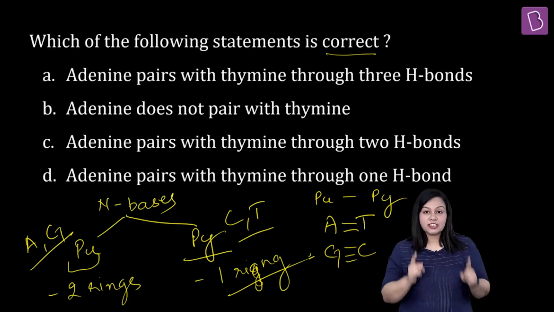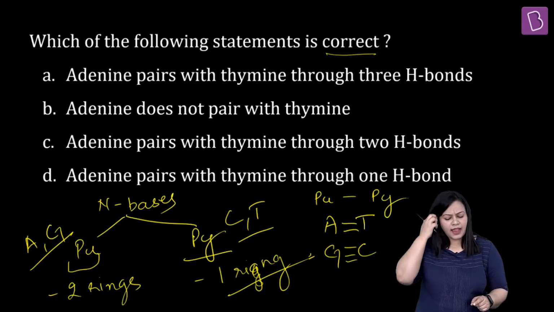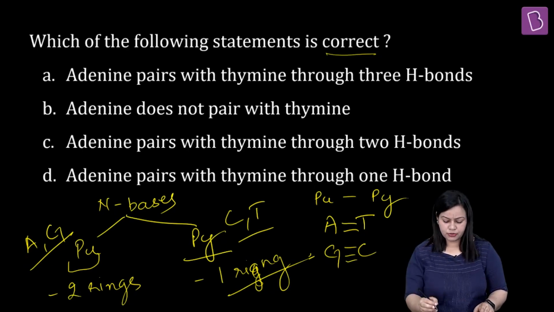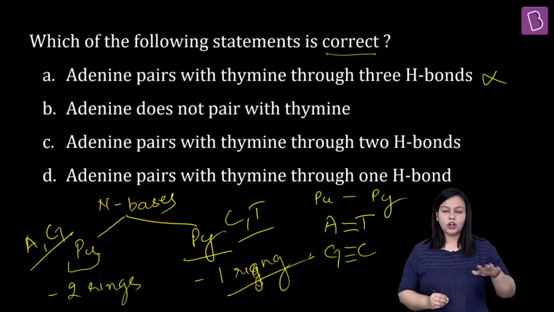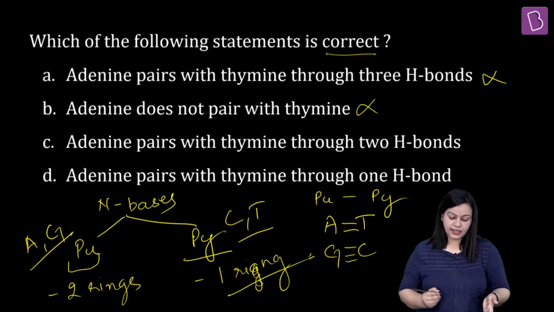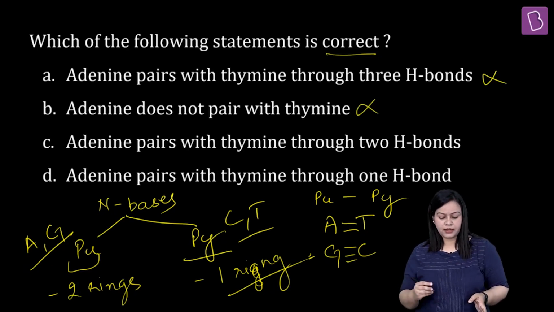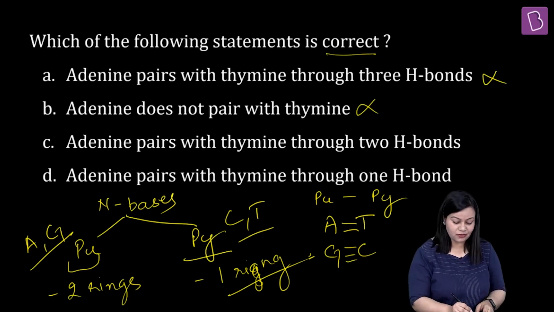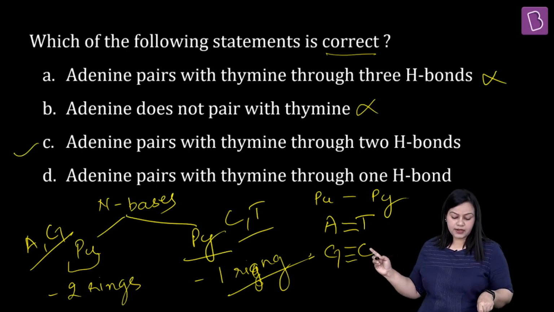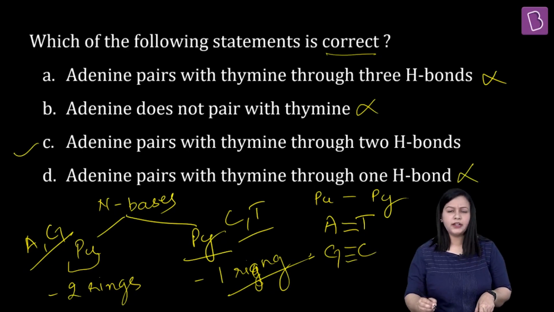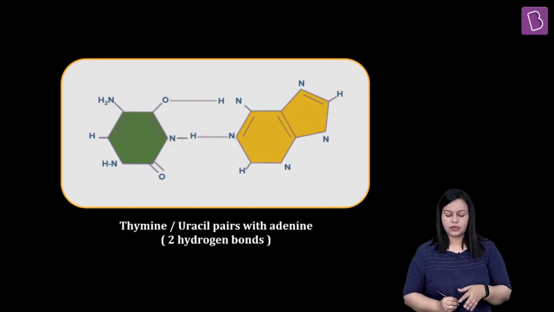Okay, so coming to the statements of this particular question, adenine pairs with thymine through 3 hydrogen bonds. Nahi. Adenine does not pair with thymine through 3. No, this is an incorrect statement. Adenine pairs with thymine through 2 hydrogen bonds. Yes, this is a very correct statement. And adenine pairs with thymine through 1 hydrogen bond. Nahi. 1 hydrogen bond wali pairing to kisi ke bhi beech mein nahi hoti hai.